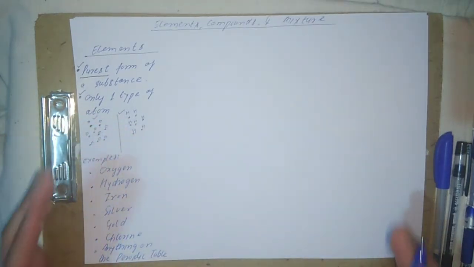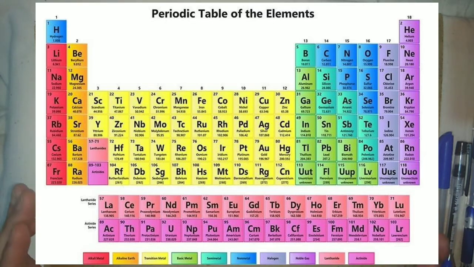You can see this is how the periodic table looks. All of these are elements, and those are further divided into metals, metalloids, and non-metals, which we will discuss in future classes.